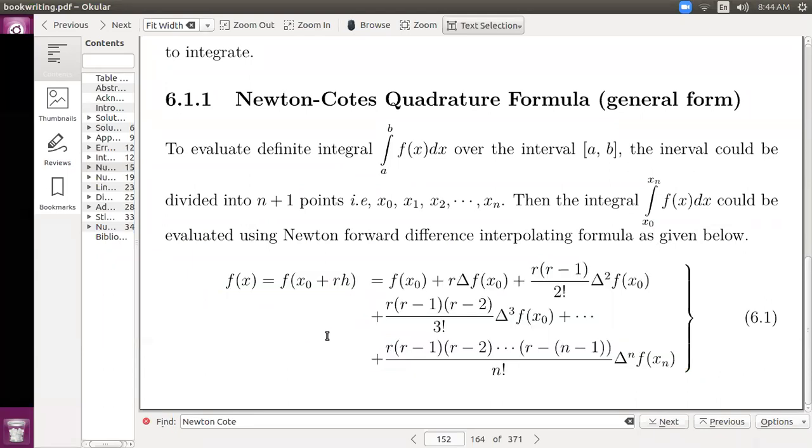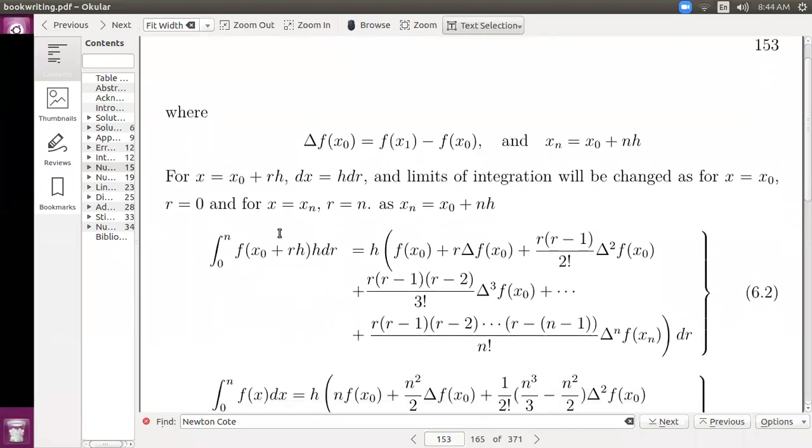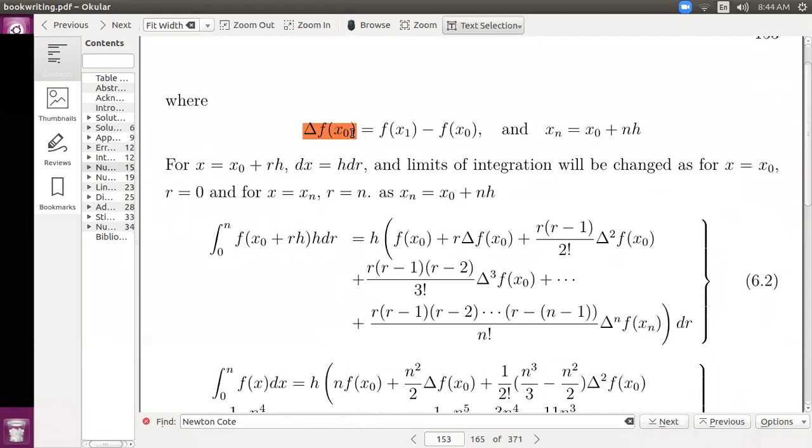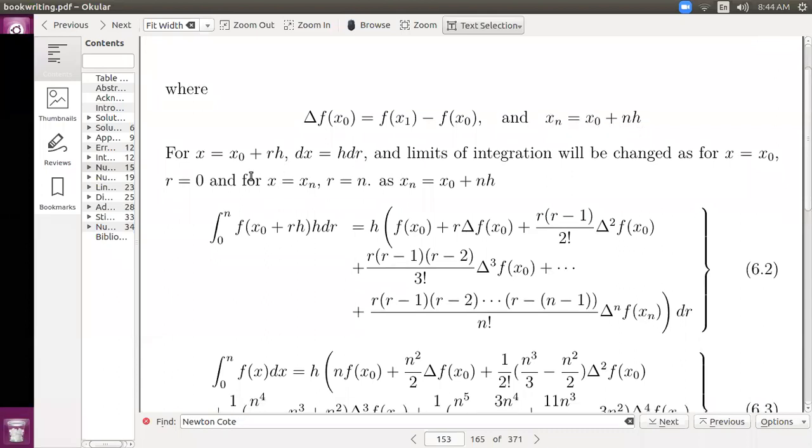And now how can we derive this Newton Cotes quadrature formula? Here the forward difference is f(x1) minus f(x0), and the points are xn equal to x0 plus nh.